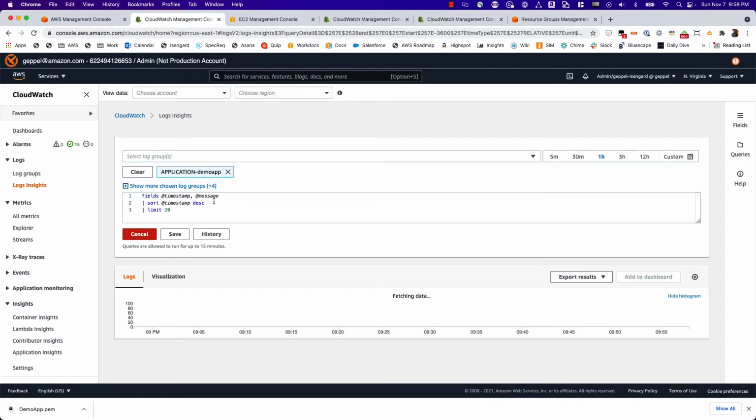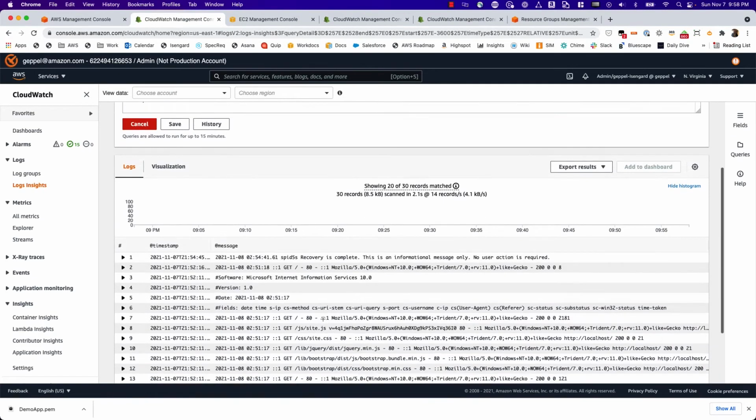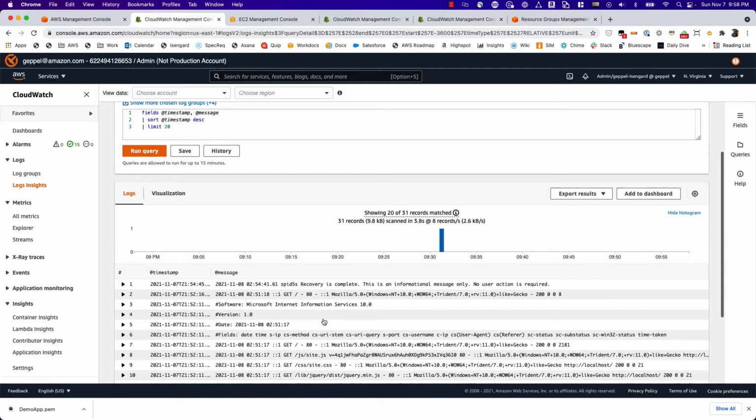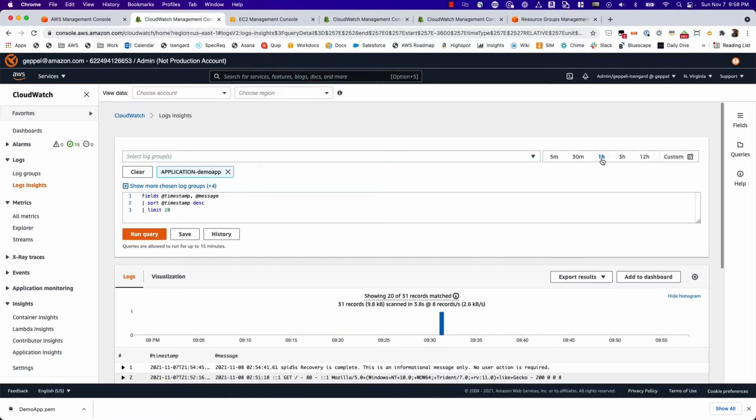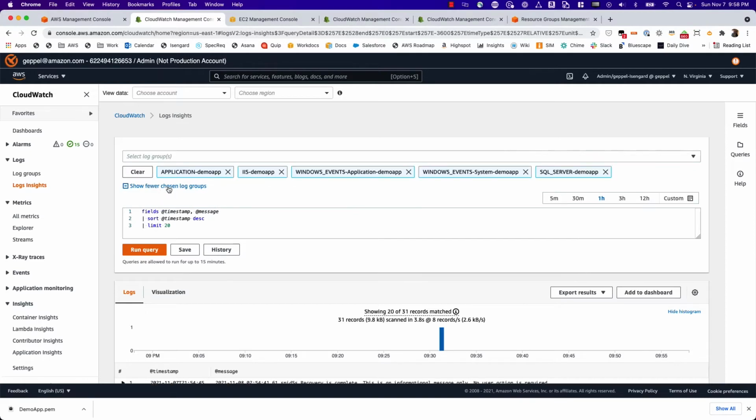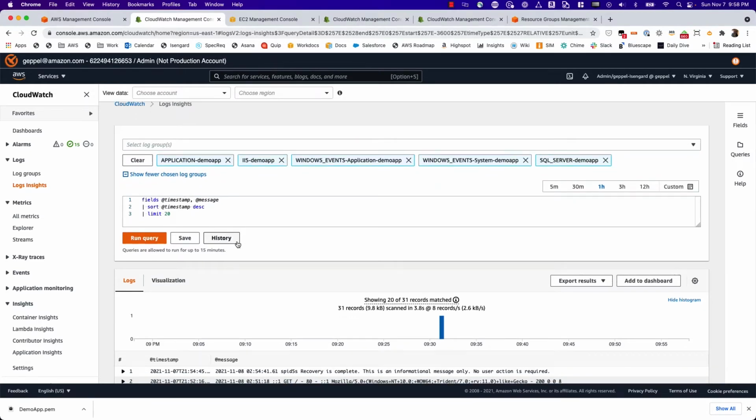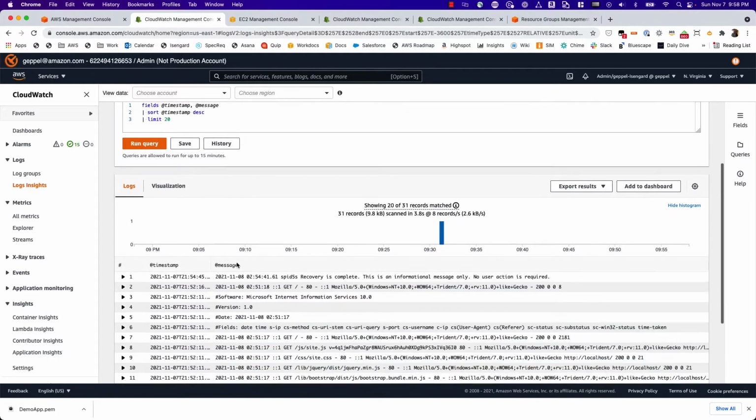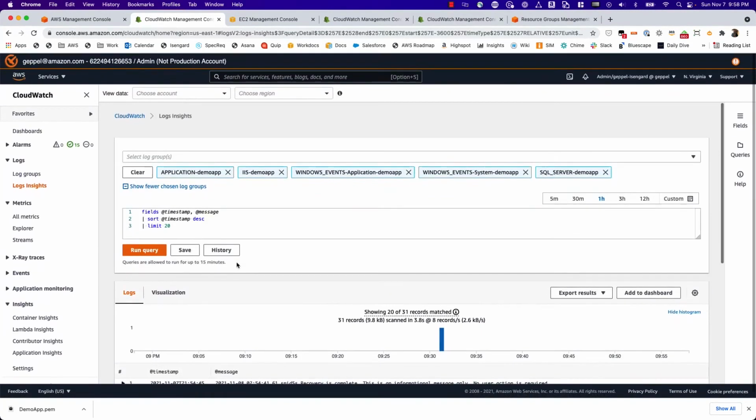I'll just run the simple query here. And it's just going to simply return all of my logs over the last hour from all those different types of log groups. And I can write more sophisticated queries, filters. I can write regular expressions, that sort of thing here. But it's simply just grabbing all my logs right now.